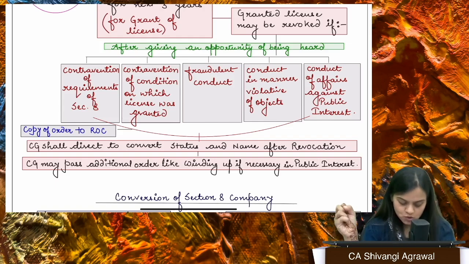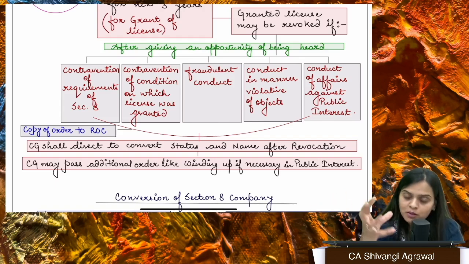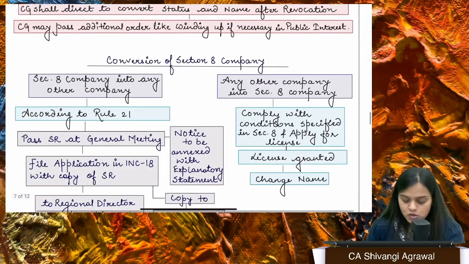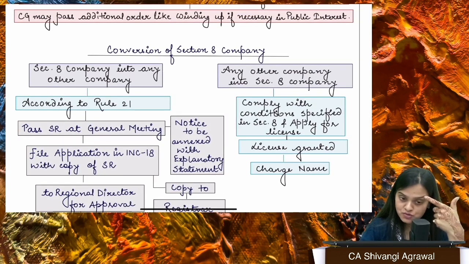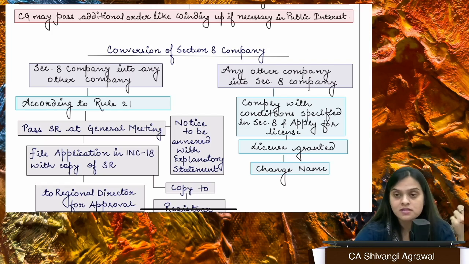Okay, so in all these situations, license can be revoked, and central government will direct that, okay, change your name. That means if you're a private company, add private to your name, and it may also pass additional orders like winding up if necessary in public interest. Here you need to understand one thing. What is that one thing you need to understand?